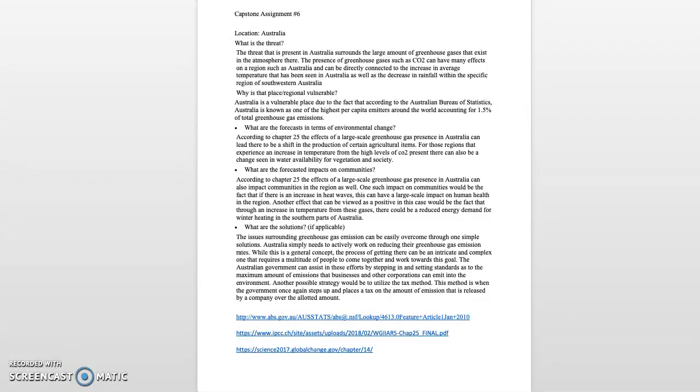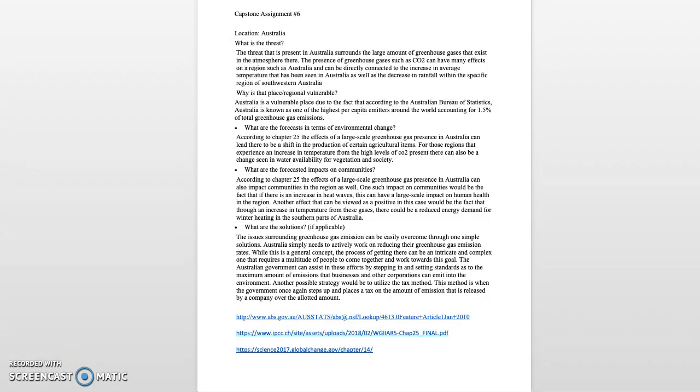The issues surrounding greenhouse gas emissions can be easily overcome through one simple solution. Australia simply needs to actively work on reducing their greenhouse gas emission rates. While this is a general concept, the process of getting there can be an intricate and complex one that requires a multitude of people and groups coming together to work towards this end goal.